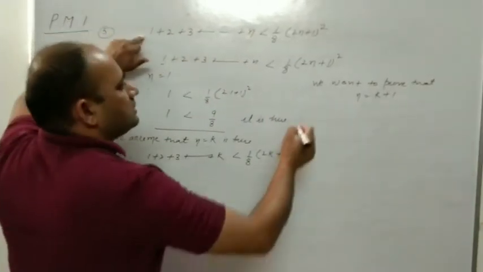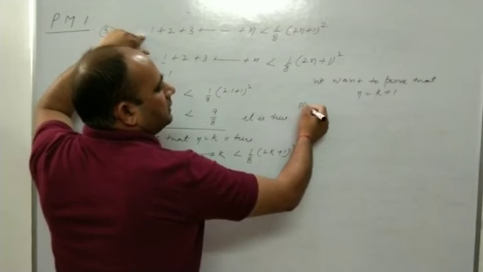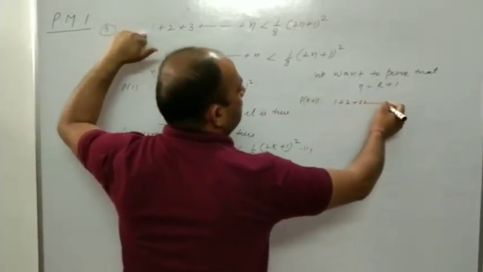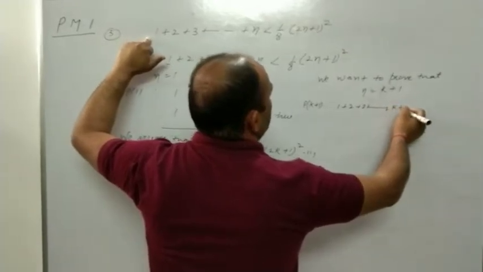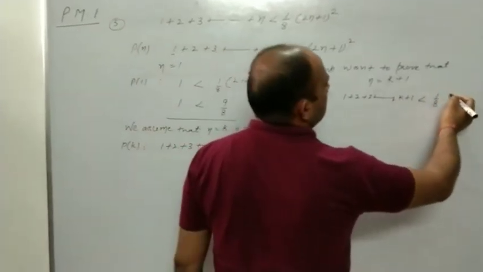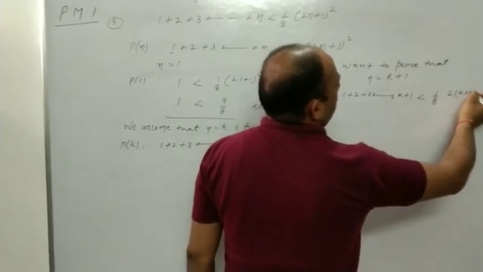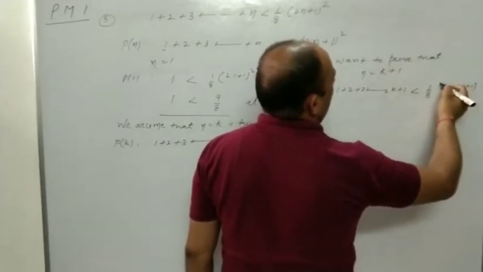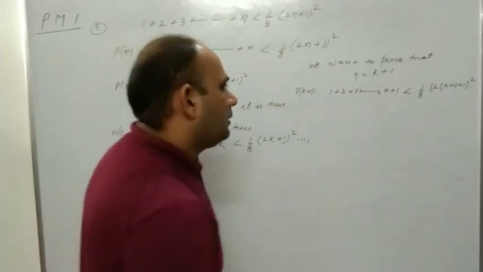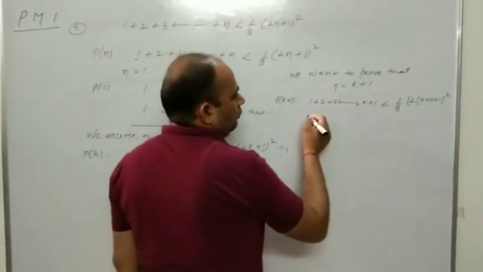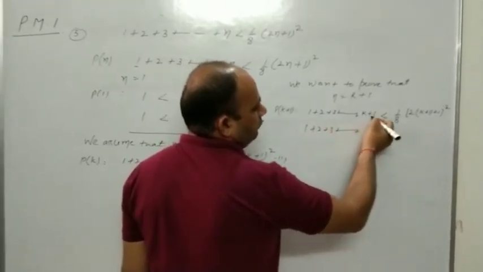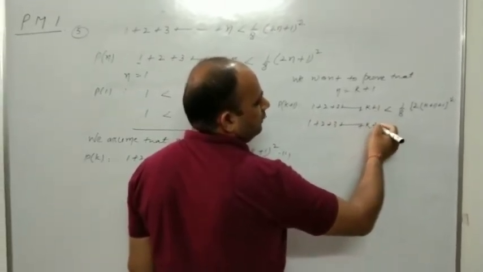In this case, P(k+1) is 1 plus 2 plus 3 plus up to k plus 1 is less than 1 by 8 times (2 into (k plus 1) plus 1) whole square. And just before k plus 1 we can write k also.